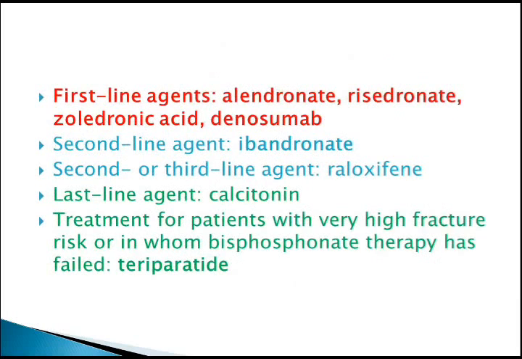First line agent, second line agent, last line agent. First line agents: alendronate, risedronate, zoledronic acid, denosumab. Okay, second line agent is ibandronate. Third or second line is raloxifene. Last line agent is calcitonin. Remember, last line is calcitonin. That's very important. You need to know.